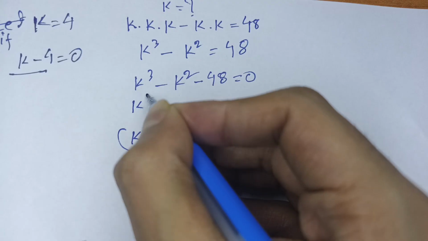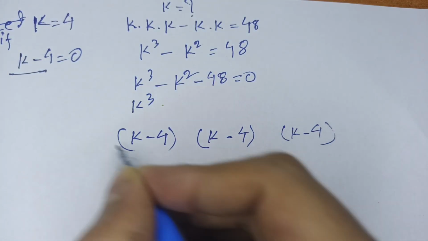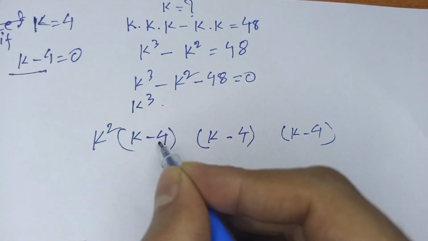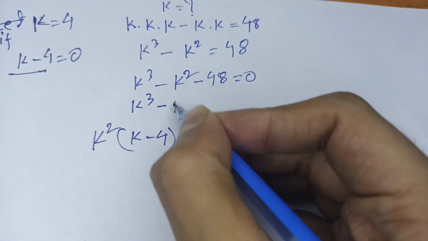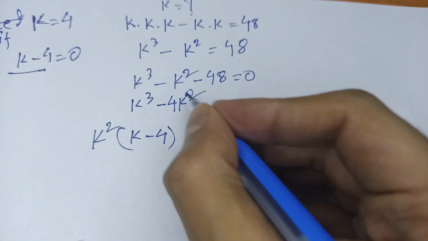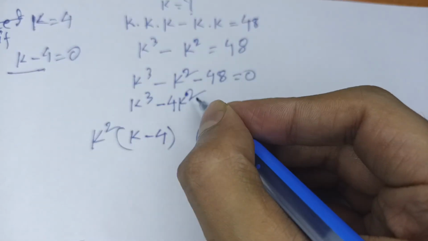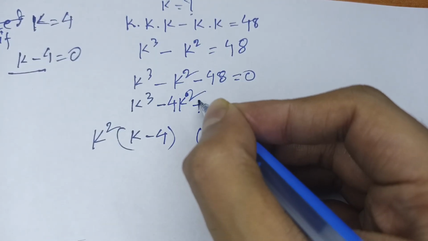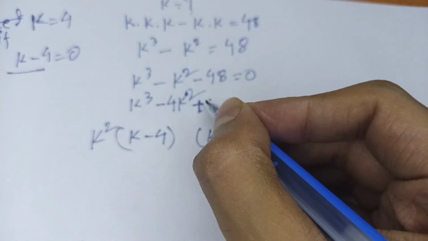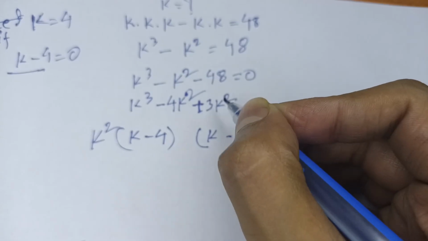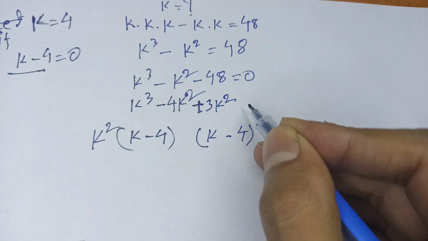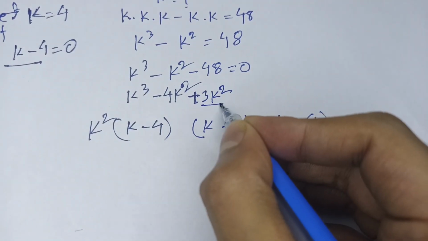So here k cube, if I multiply k square, it will be k square times k, it will be k cube. K square minus negative 4, it will be minus 4 times k square. Here if I add plus 3k square, so it will be negative k square. This line is supported by the previous line. So I add 3k square.